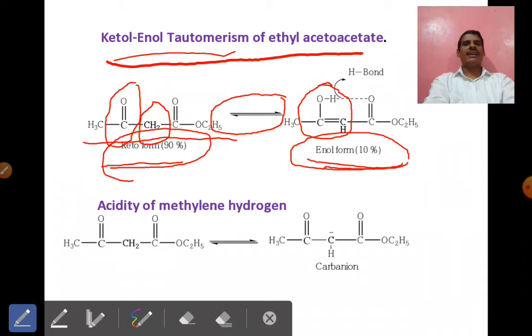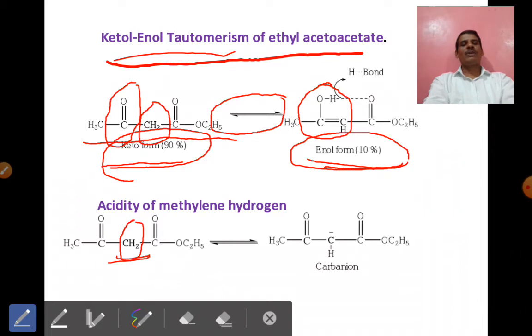See the second, the CH2 proton: on CH2 the two hydrogens are available, and these two hydrogens can be donated in the form of the H plus ion. Hence we can say that the CH2 group is more acidic because it is eligible to donate the H plus ion. Why can it donate the H plus ion?